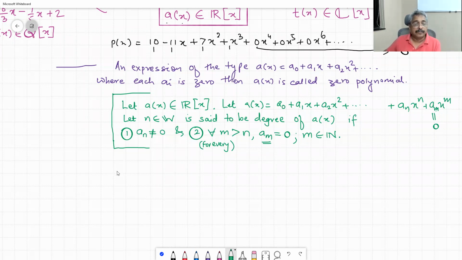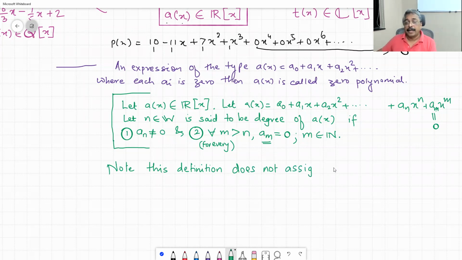Note, this definition does not assign any degree to the zero polynomial.